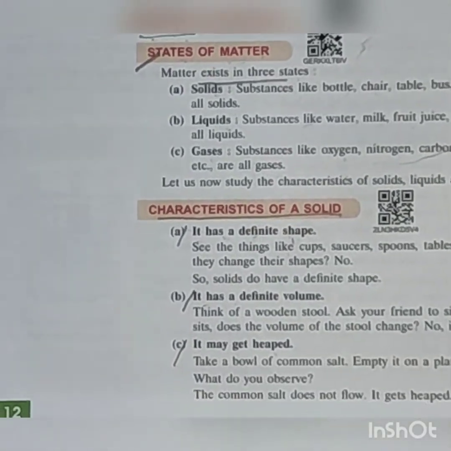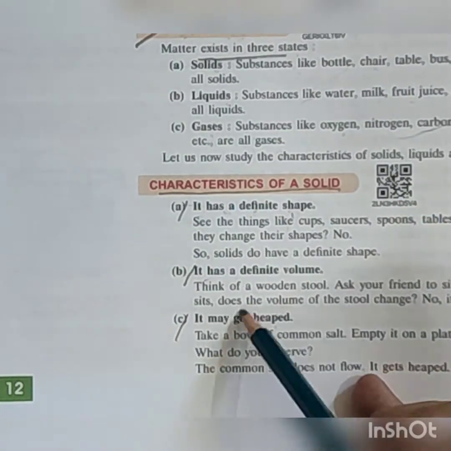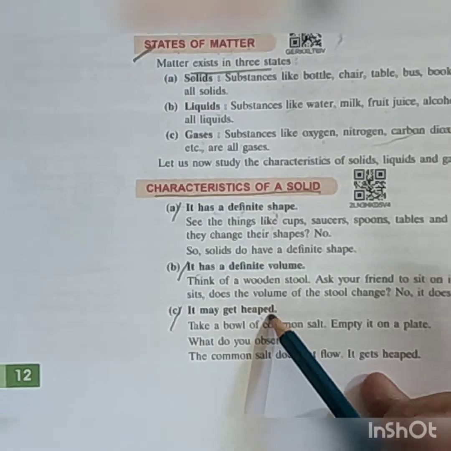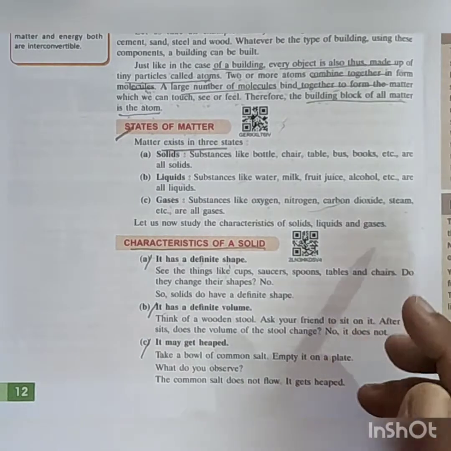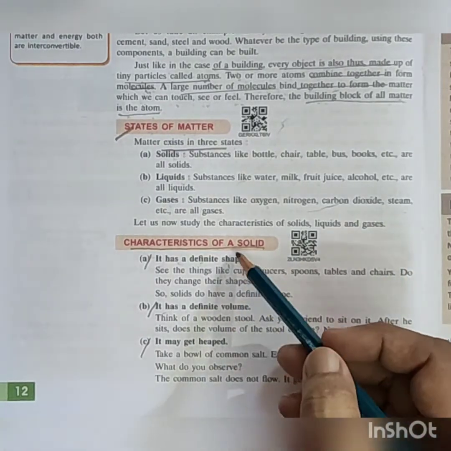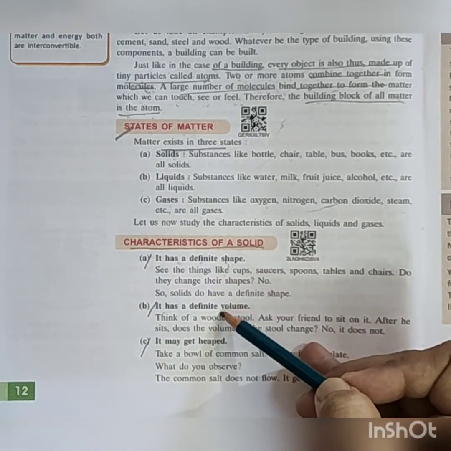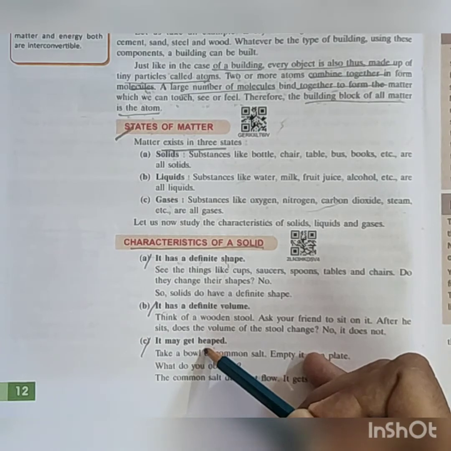And it may get heaped, so it can be heaped. These are all characteristics of a solid: it has definite shape, it has definite volume, it may get heaped.